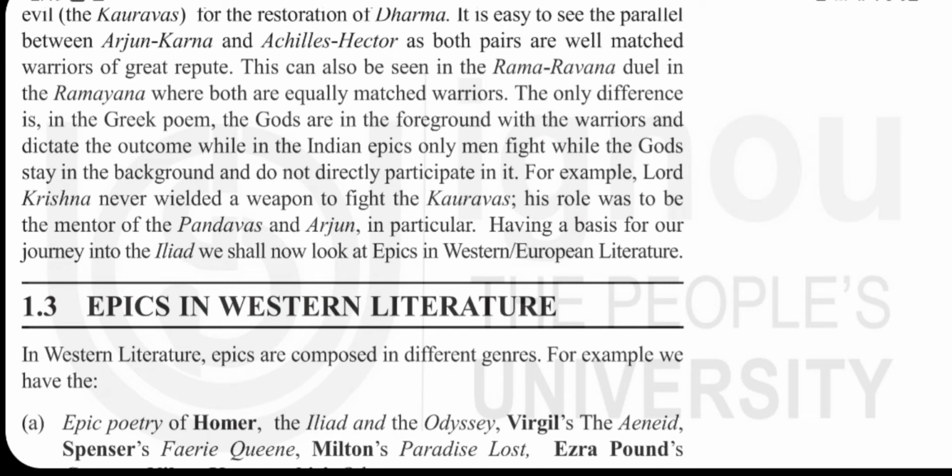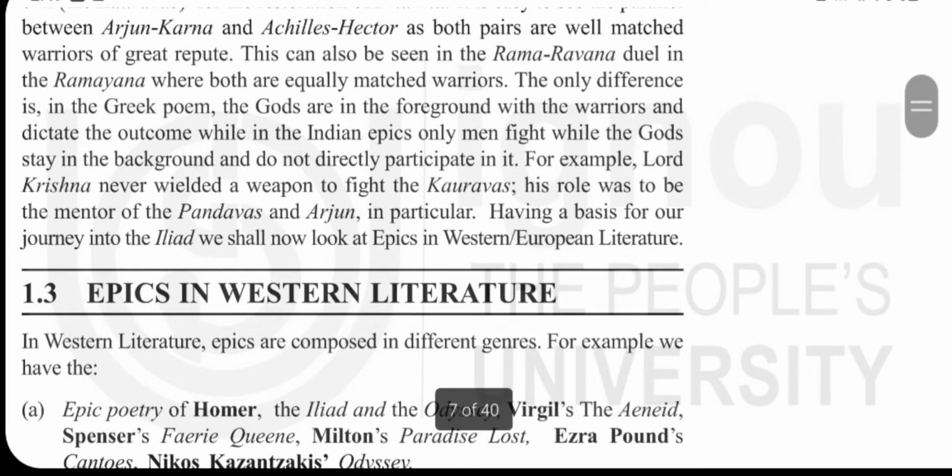Likewise, in the Mahabharata also there is a duo. Even though they were brothers, you know that story, no? Even though they had the same powers and the same lineage, they were against each other, and it was between Arjuna and Karna. And here in the Iliad, it is between Achilles and Hector.